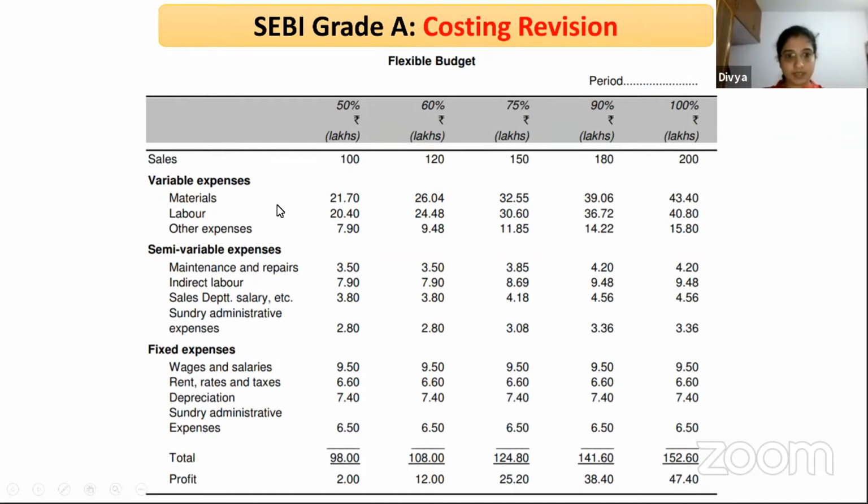What happens in flexible budget is you bifurcate the expenses as variable expenses, semi-variable expenses, and fixed expenses. Please concentrate. This flexible budget is very important. I think you can get a question from this flexible budget, either in the form of numericals or otherwise. Assume in this case I have this 50% capacity. That 50% capacity will be given in the question.